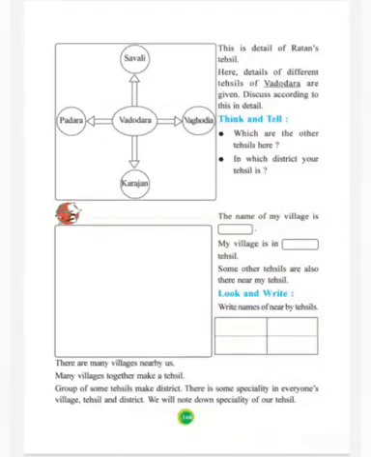Because we are staying in the city, we come under the district, and in that district it is again classified into tehsils, and you will find these are the areas around Vadodara.